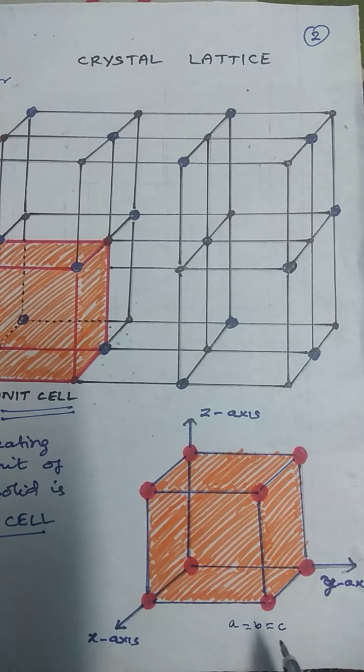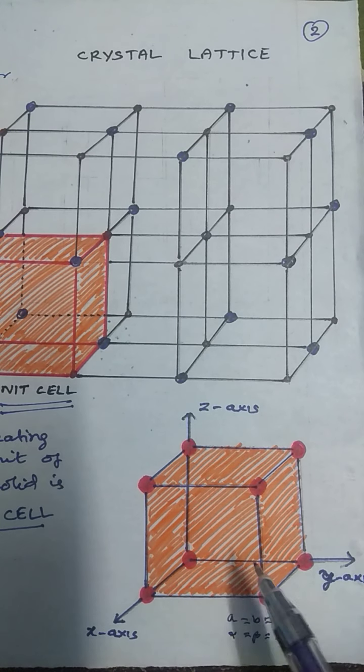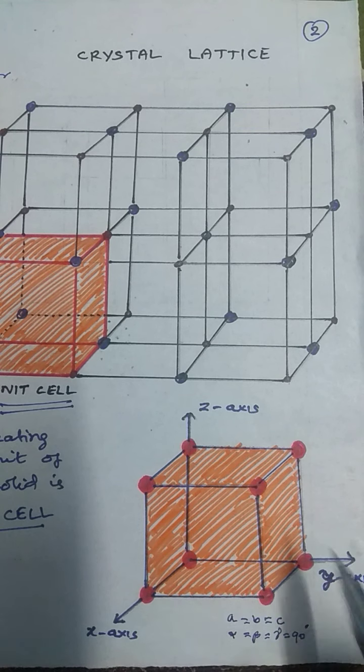And the angle between the axes, that is alpha equal to beta equal to gamma, that is equal to 90 degree. So the unit cell consists of the side length and the angle. The angle is called interfacial angle. A, B, C are the axis length. So this is the unit cell.